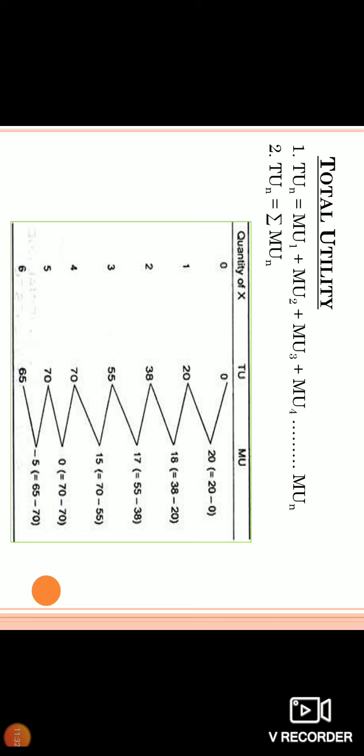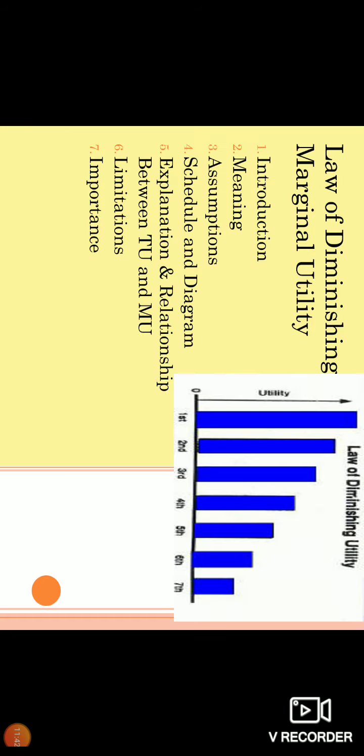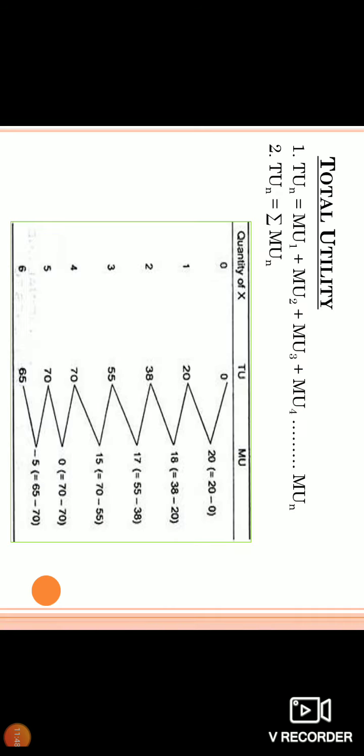So like that we can get total utility. If there is a minus, it's a subtraction. If there is a plus, it is an addition. Very simple. I suppose you have understood that. From here we will move on to another video, which we will see in the next video, because it will be too long for you to listen to. So understand this one, as the next is based on this.